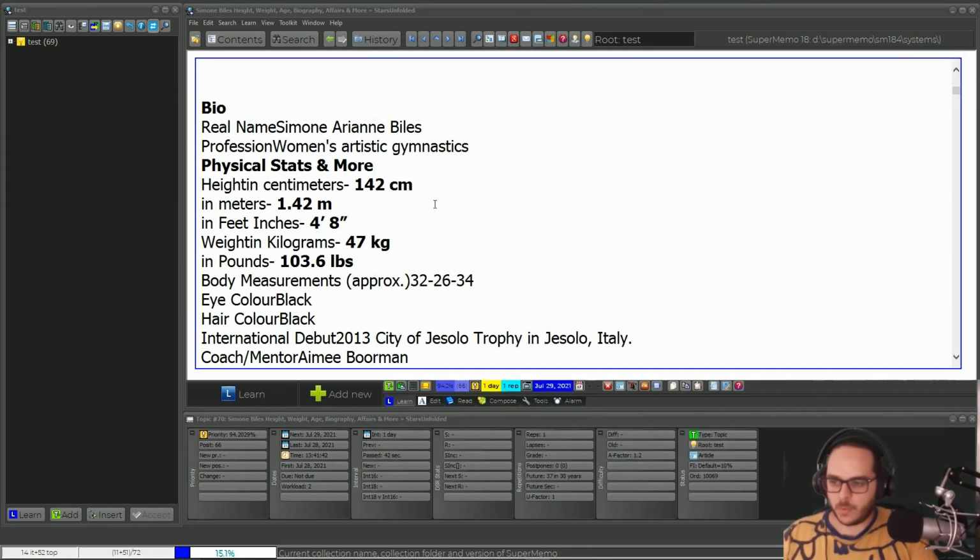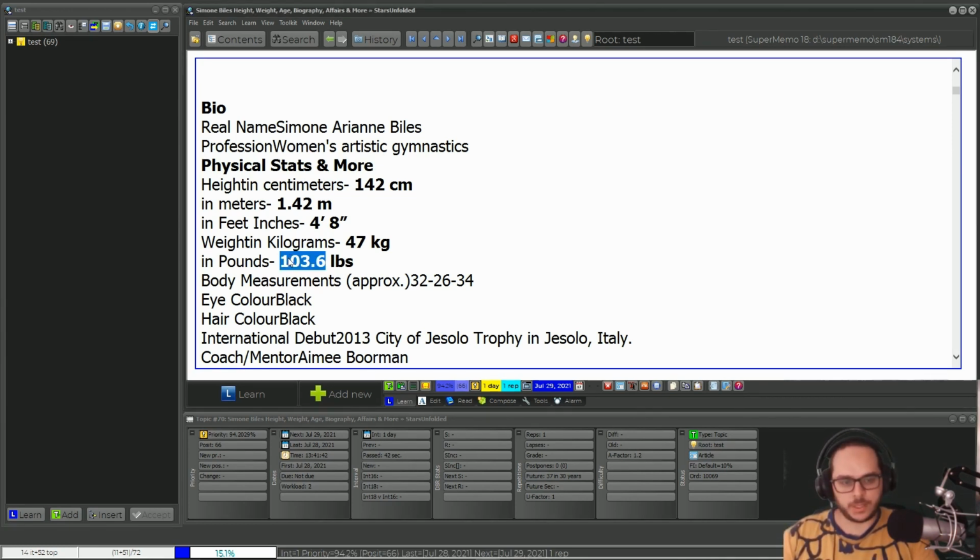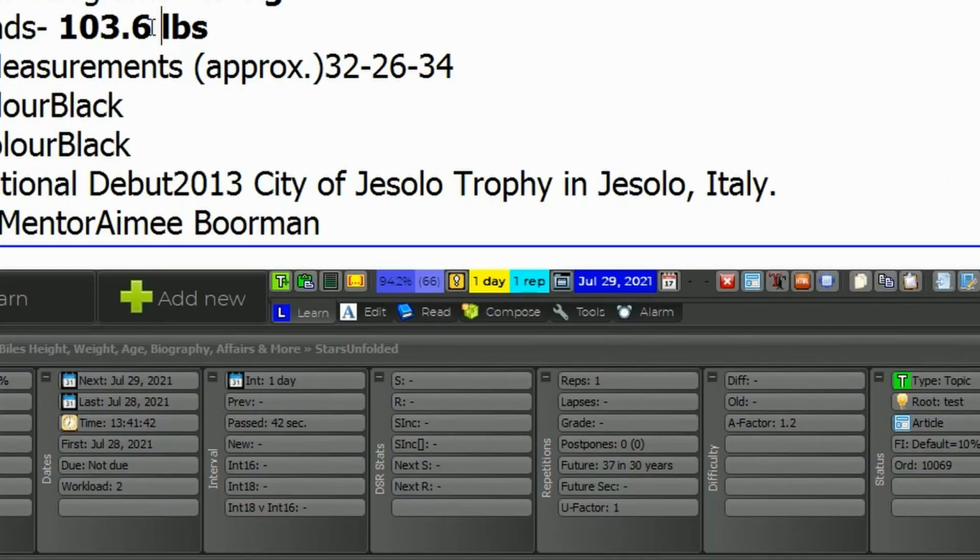So in SuperMemo, I already have this imported in my collection. SuperMemo can convert those for you when you are incrementally reading something. So here we have the reference. I will need it for her weight. So let's do it. Let's say that I don't know how much 103.6 pounds is in kilograms.